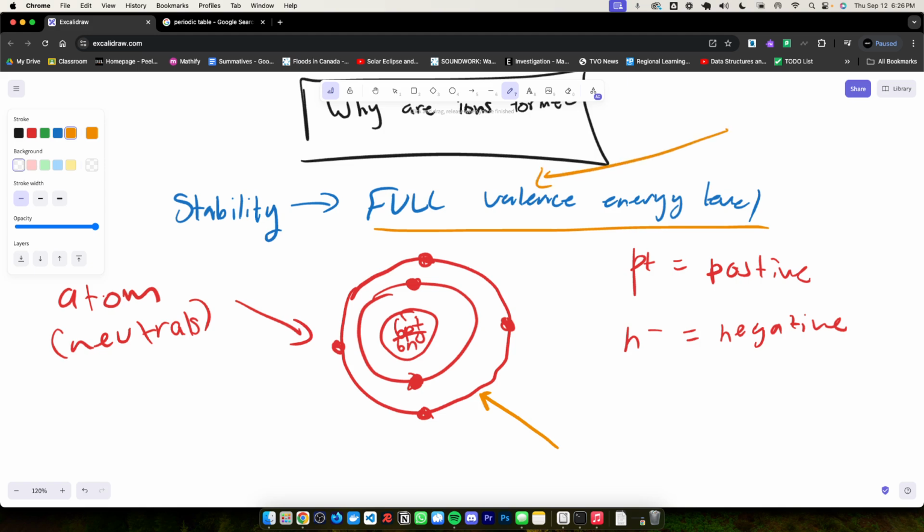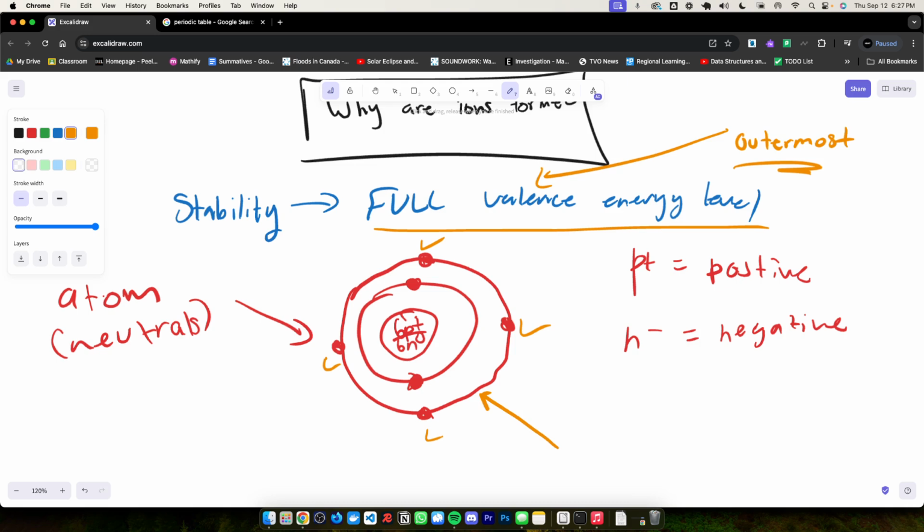You could also call valence outermost; valence is just the more technical term. The reason why it's not full is because it only has 4. This energy level by itself only has 1, 2, 3, and 4. They're called valence electrons because they're in the valence energy shell or level, and that's the outermost. And for an energy level to become stable, as I mentioned, it has to have 8 valence electrons.